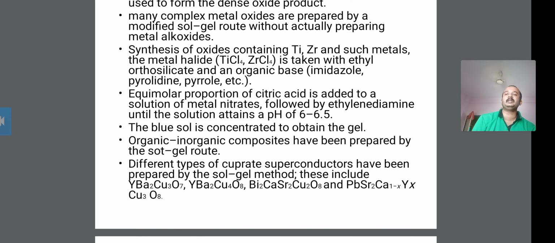Then different types of cuprate superconductors have been prepared by the Sol-Gel method, and these are some examples of the Sol-Gel method.